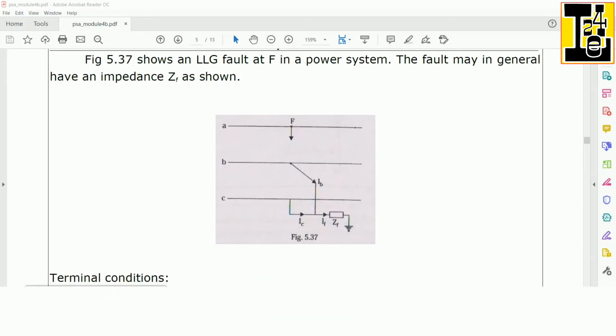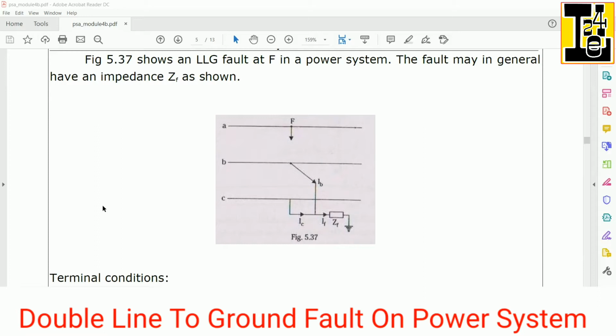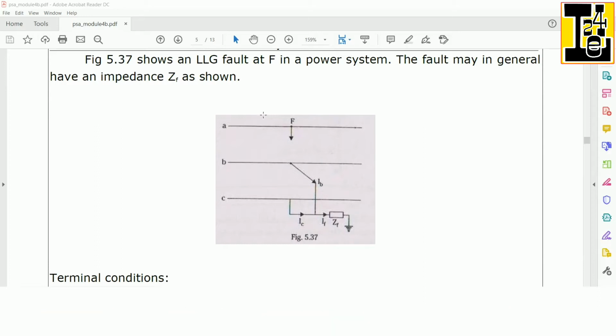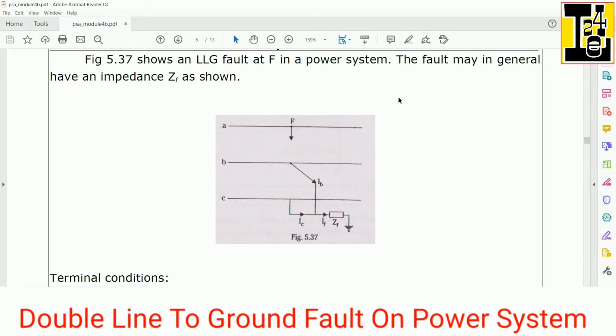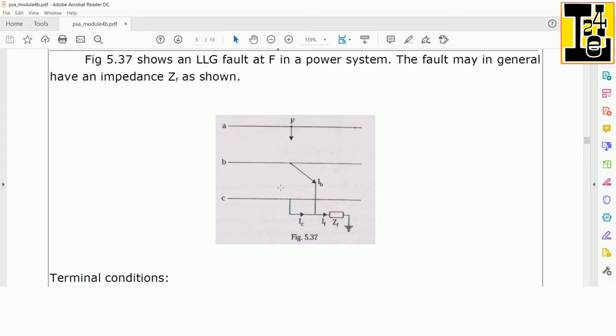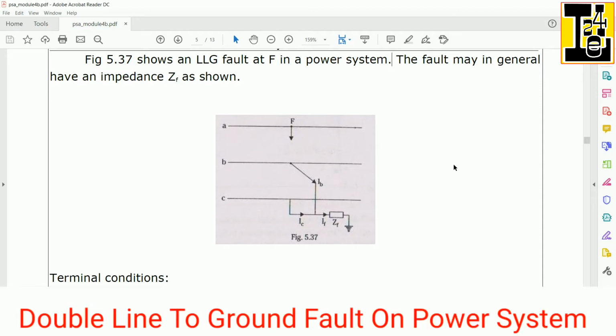Dear students, let us find the expression for the fault current when an LLG fault takes place at point F in power system through the fault impedance ZF, assuming the fault is taking place between phase B and phase C.